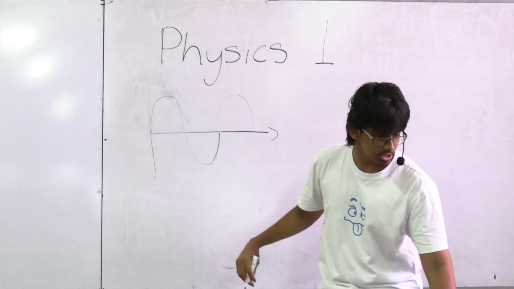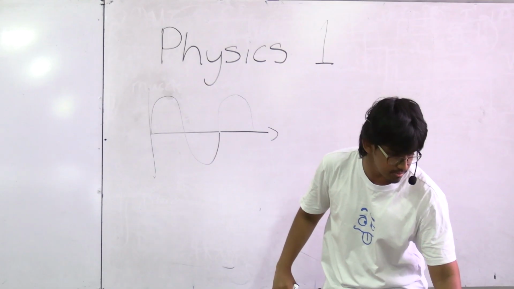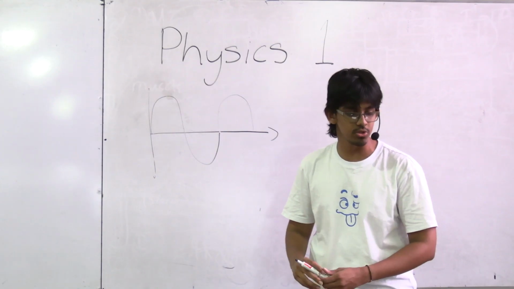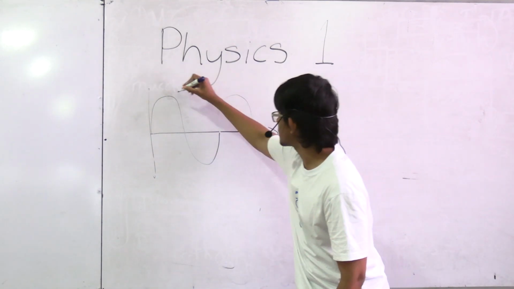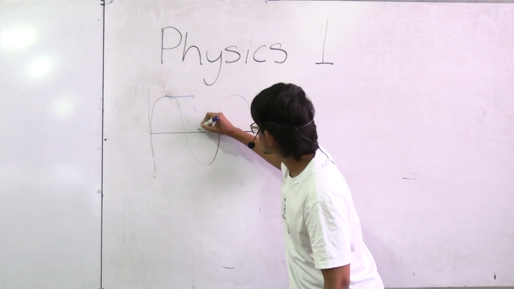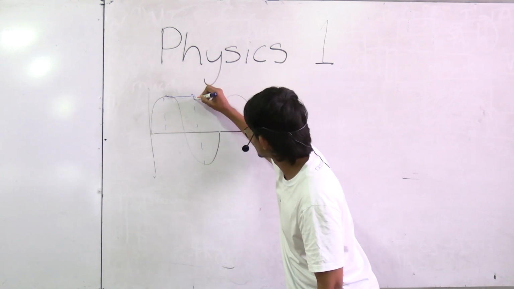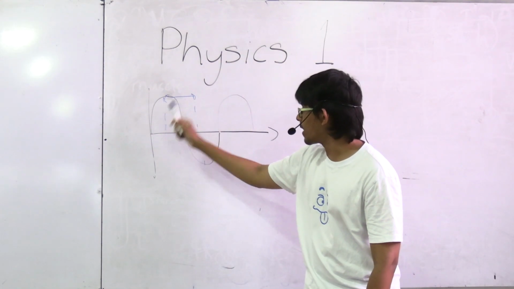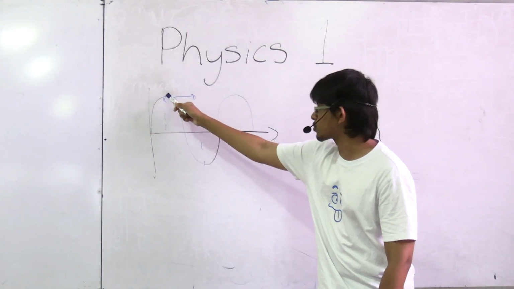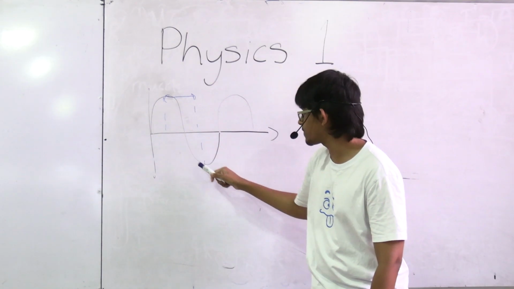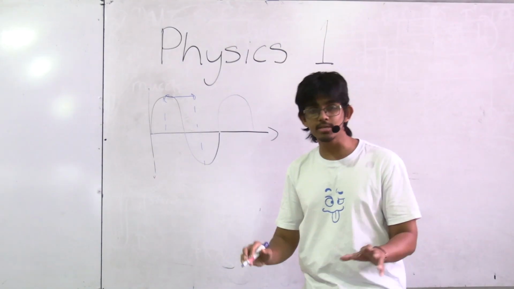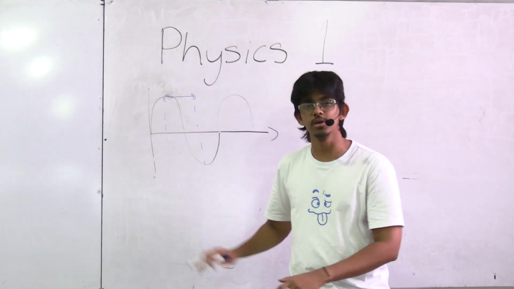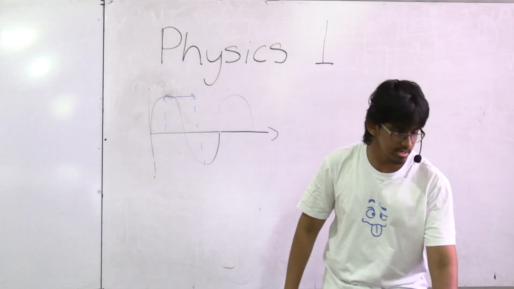So what this option says is that the distance between a crest and a trough of a transverse wave is equal to the wavelength of that wave. What that's saying is that this distance is equal to a wavelength. But we know that that's not true. Why? Because a wavelength is defined as the distance from a crest to a crest, or from a trough to a trough. So what this distance here represents is half of a wavelength, so that option is wrong.